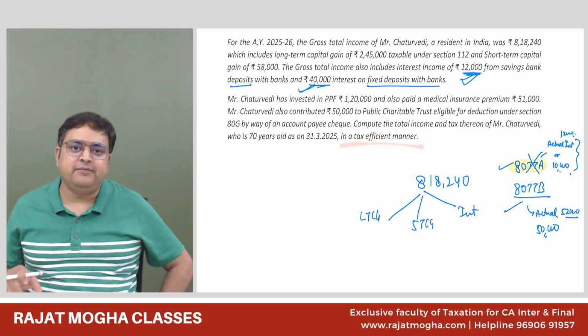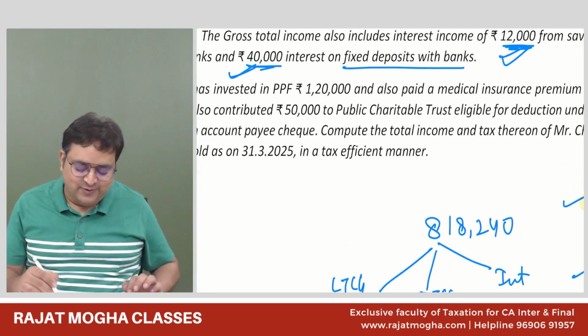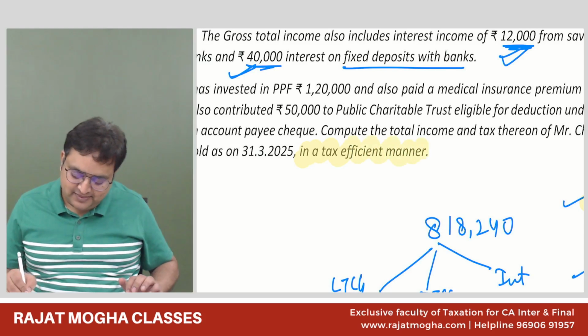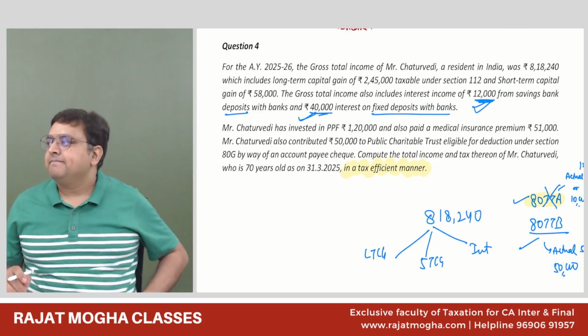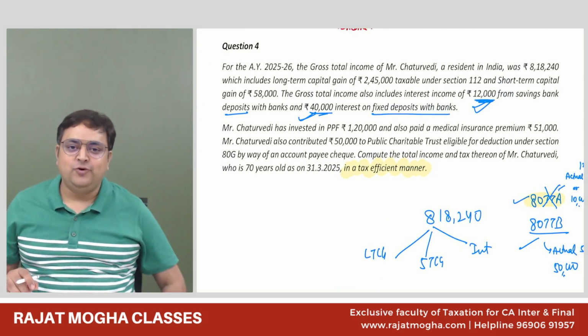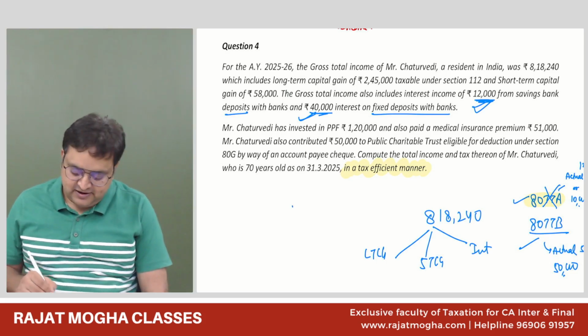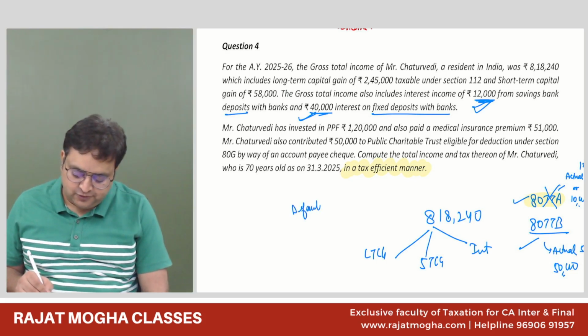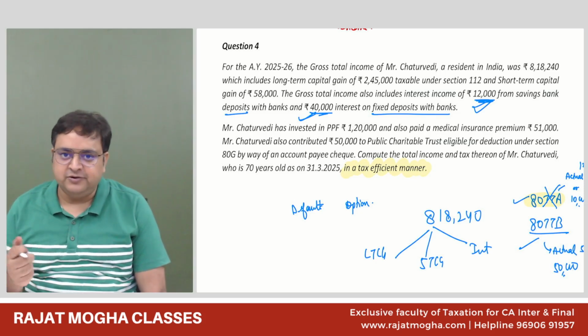Compute the total income and tax thereon of Chaturvedi, who is 70 years of age, in a tax efficient manner. Guys, what does this phrase mean? You have to calculate both the regimes, the default regime tax as well as the optional regime tax, and see which one is tax efficient.